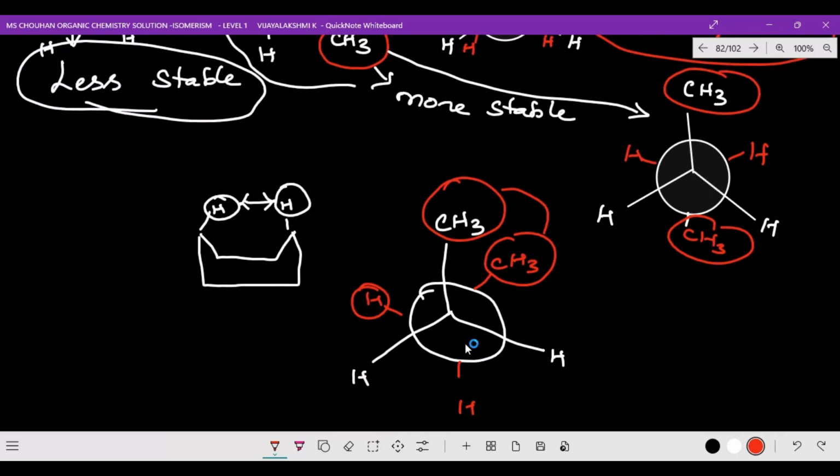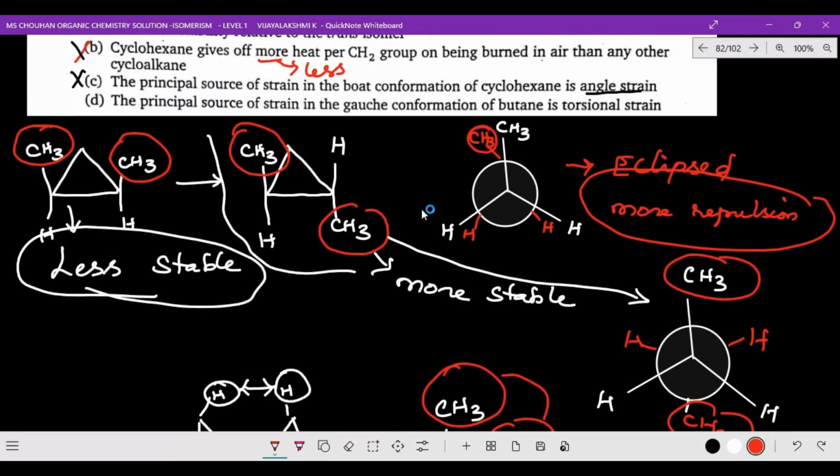So here, the principal source of strain in the gauche conformation of butane is torsional strain. Torsional strain is actually the eclipsed form. In the gauche conformation, stability will be less and repulsion will be more, so this is also a wrong statement.